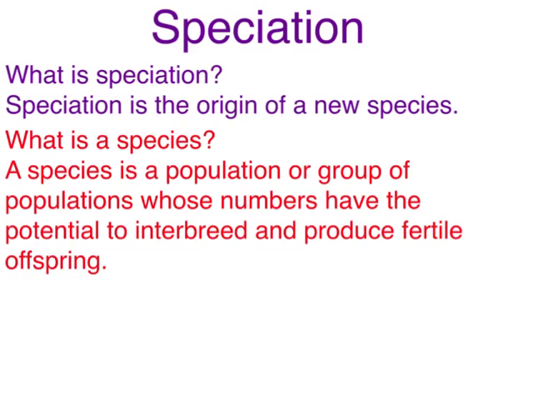Before we can really understand what a new species is, we have to understand what a species is in the first place. A species is a population or a group of populations whose members have the potential to interbreed and produce fertile offspring. In other words, if two individuals in a population mate and produce offspring that can also have babies, they are members of the same species.